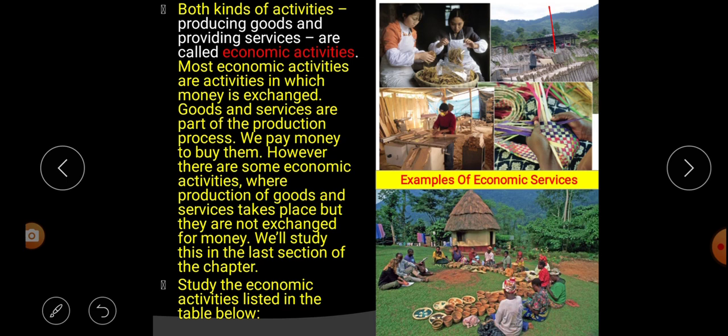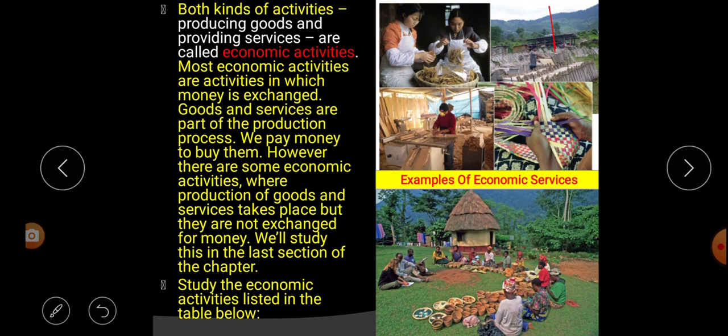However, there are some economic activities where production of goods and service take place but they are not exchanged for money. There are different kinds of economic activities where production of goods and service take place but they are not exchanged for money. That means there are different kinds of economic activities which have the production process and the services are there.